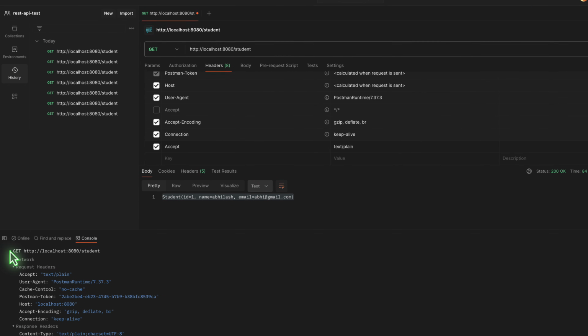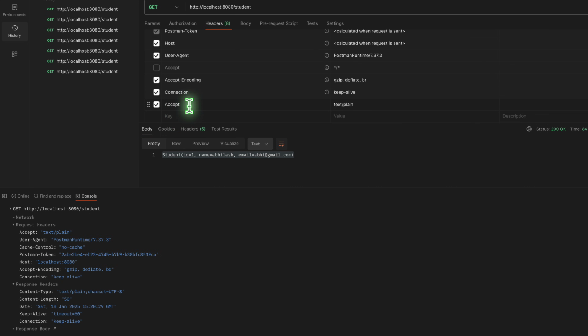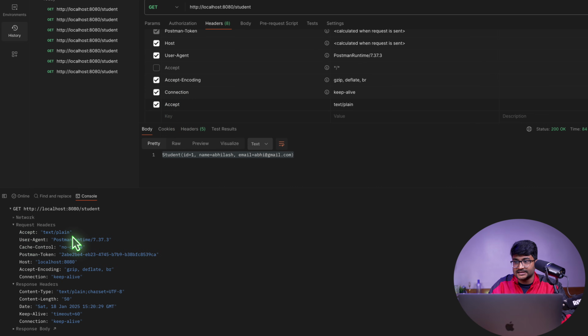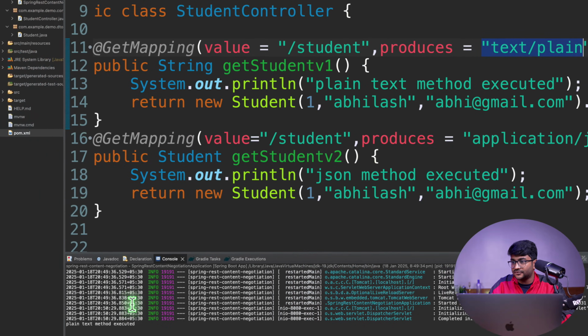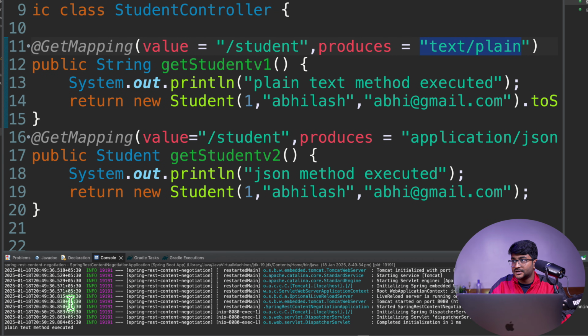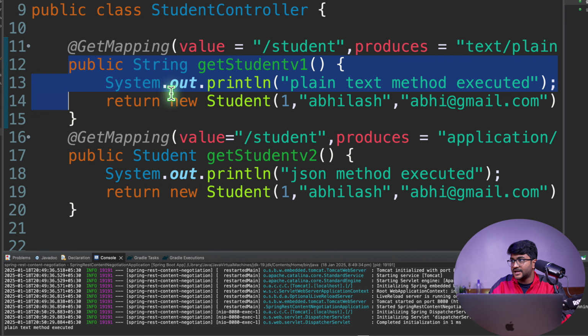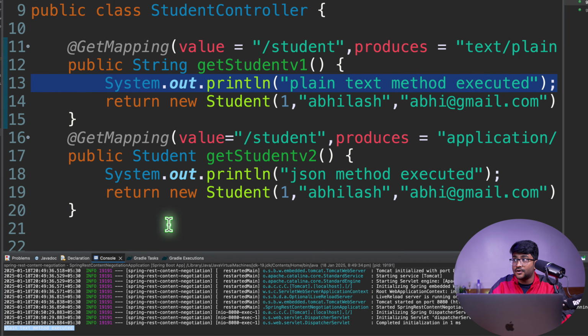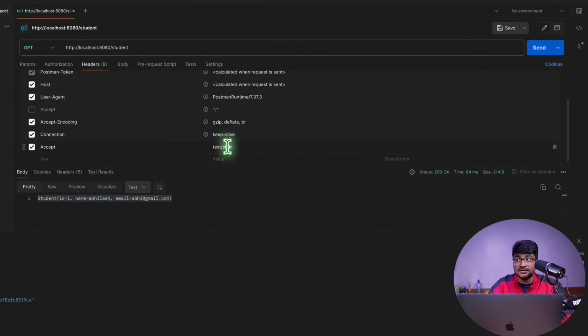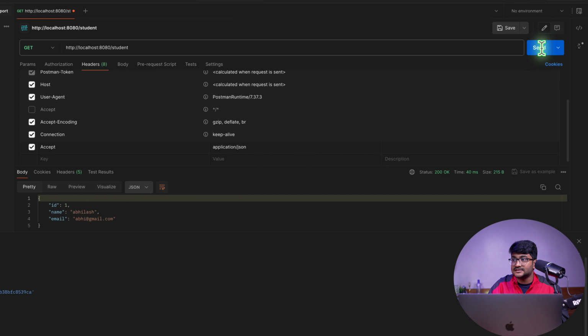We're going to analyze this. The Accept header, whenever it is requesting data, is text plain. The response header from the server is text plain. And I'm pretty sure if you look at the console here, this method got executed, and this is the line that you can see on the console, plain text method executed. Hope that makes sense. Now, if I want the data in JSON format, let's just do that. I'm going to say application/JSON.